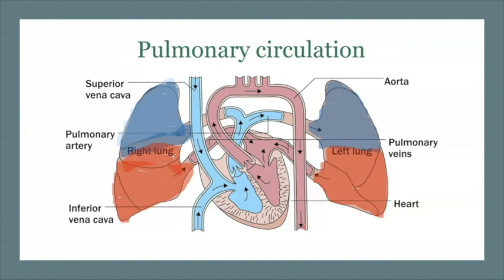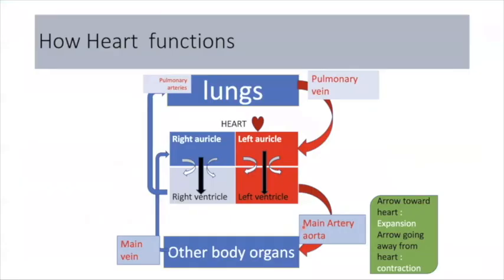So this is how the blood is circulated. Blue blood comes to the heart, it gets refreshed in the lungs, and that refreshed, oxygenated blood comes back to the heart and is then pumped to all the organs. Let us try to understand how the heart functions through this flow chart.